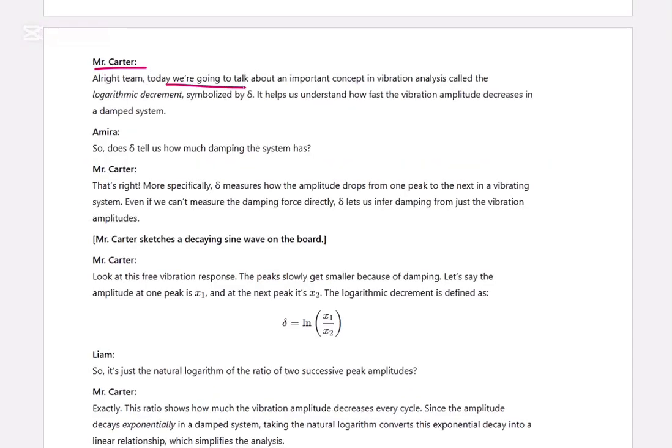Alright team, today we are going to talk about an important concept in vibration. It's called logarithmic decrement, simplified by delta. It helps us understand how fast the vibration amplitude decreases in a damped system.